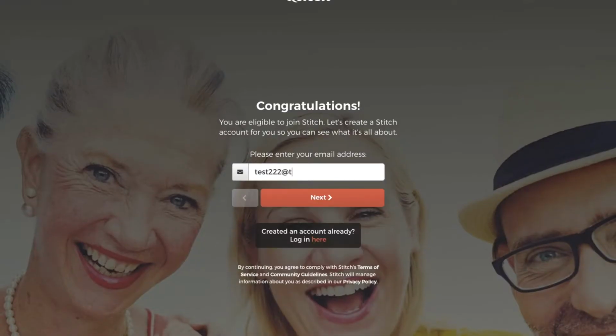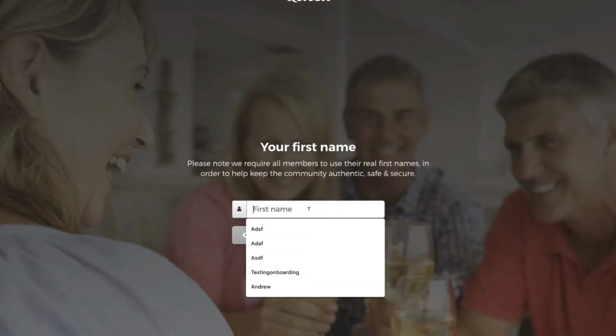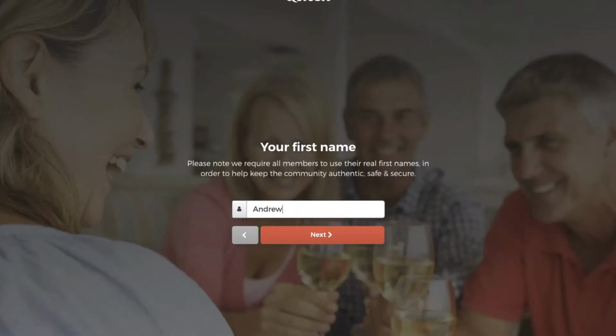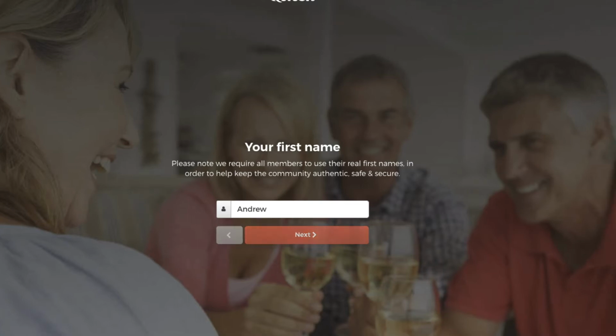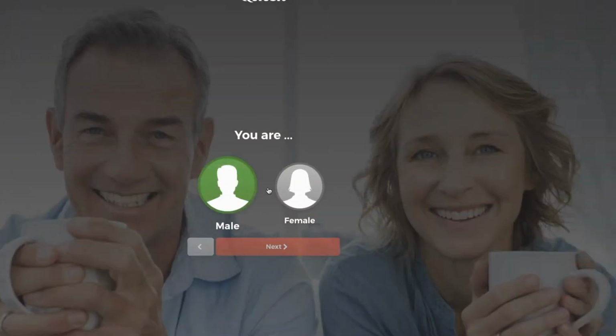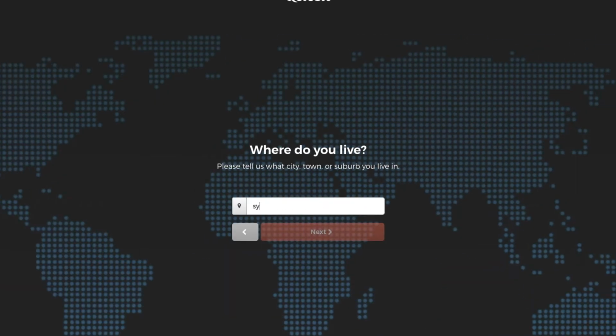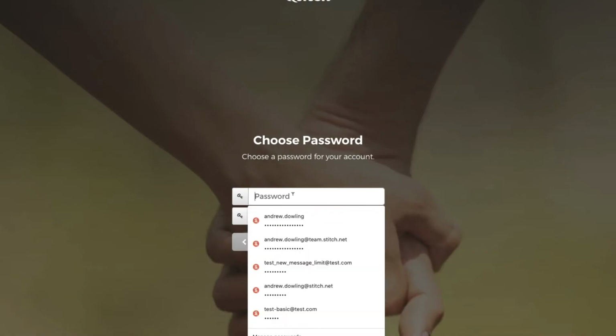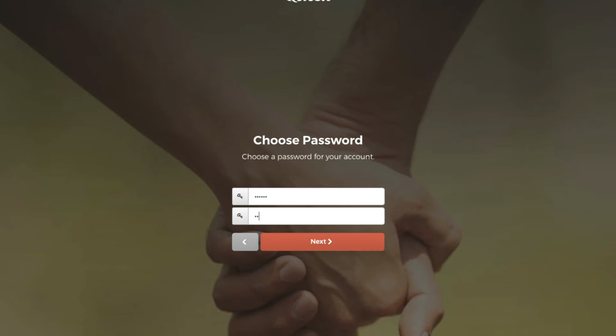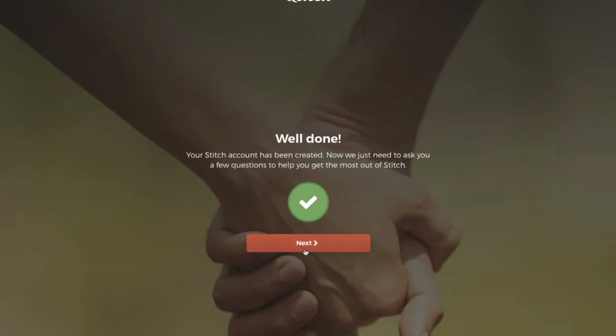You type in your email address, then you enter your first name. Just your first name is fine, but it should be your own actual first name. That's the most important thing. Whether you're male or female, where you live, just your city is fine, or your suburb. And then give us a password, and that's a way to secure your account. Try to keep it something unique and memorable. So that's created your account.